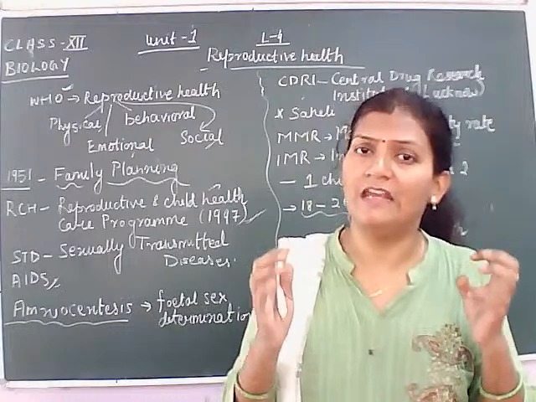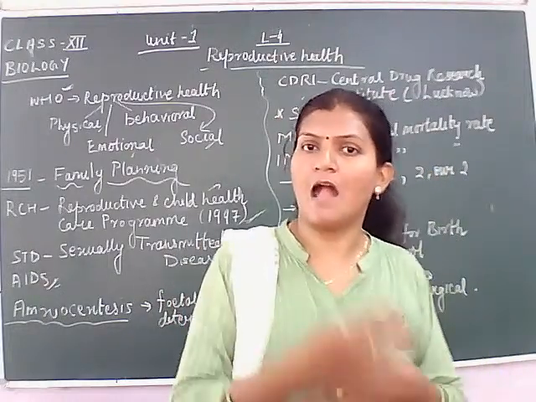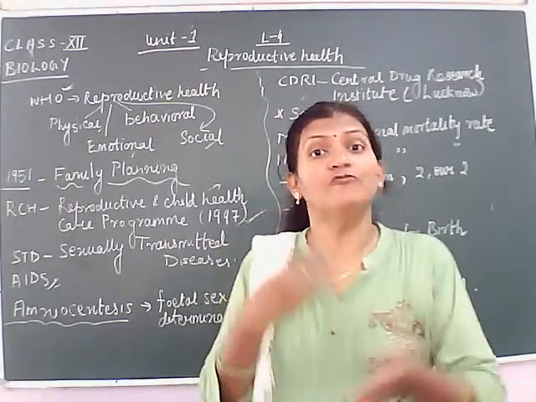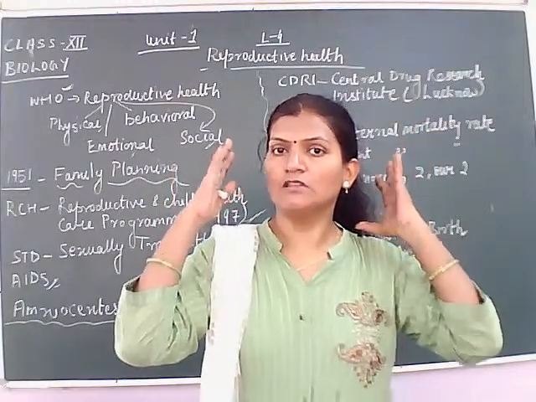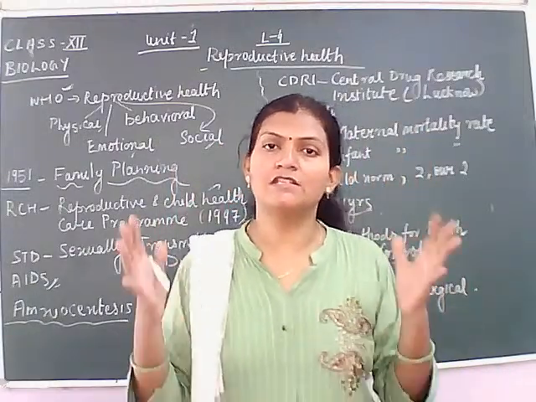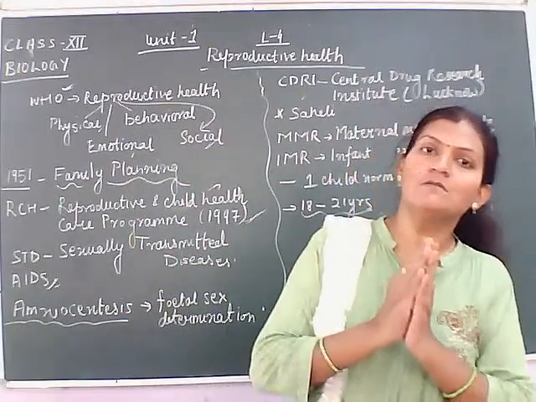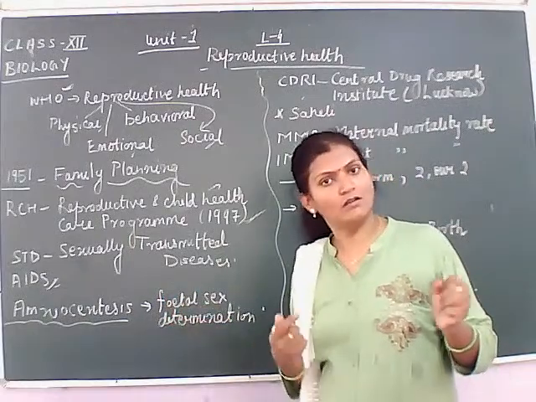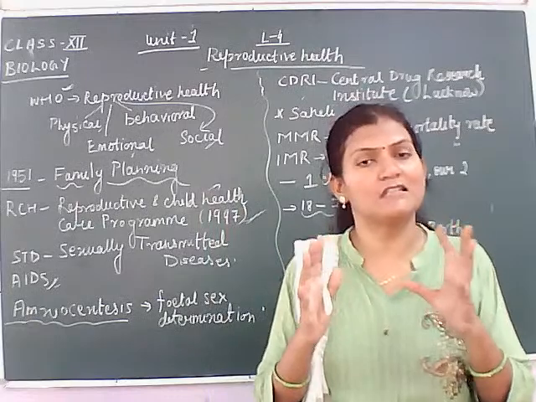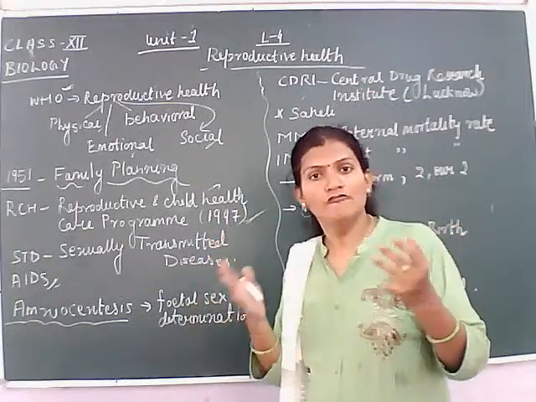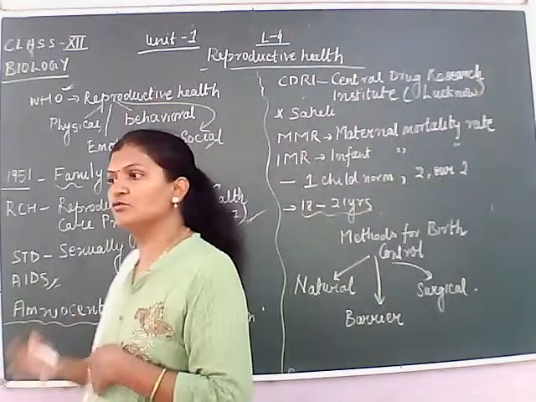So to maintain healthy reproductive health, girls should be married only after 18, and if possible after 21, so that the girl is emotionally, mentally, and even physically strong to bear the child, because bearing a child is not a play. It is a process which needs physical, mental, and social fitness, both in terms of food and health.